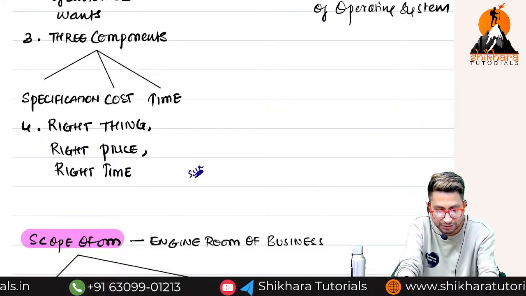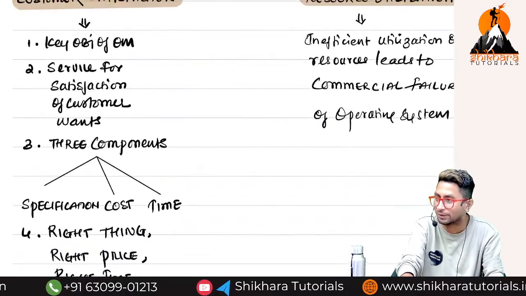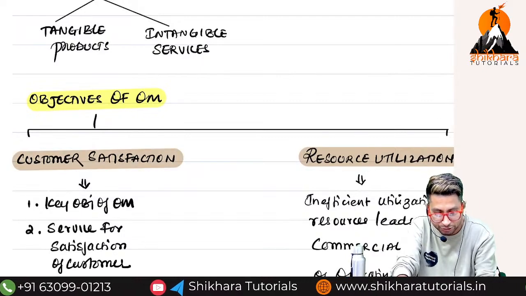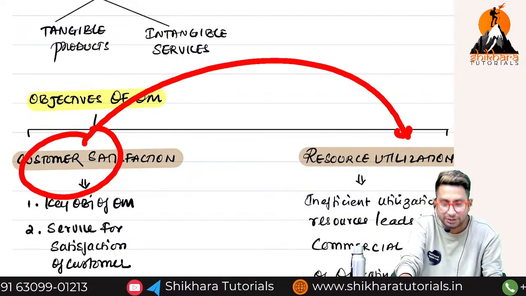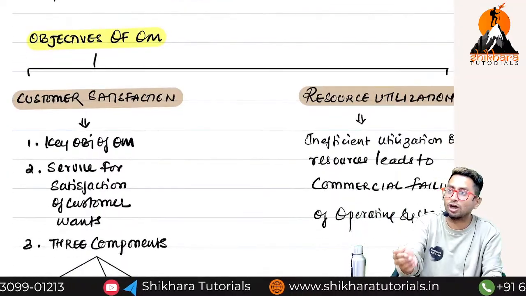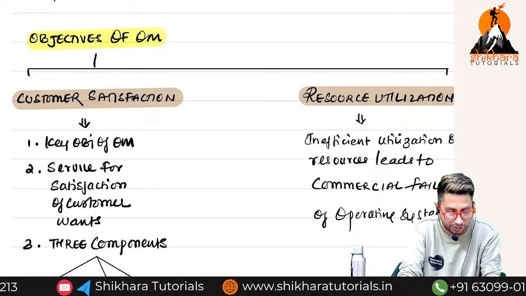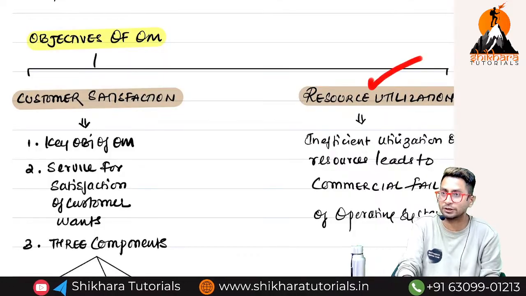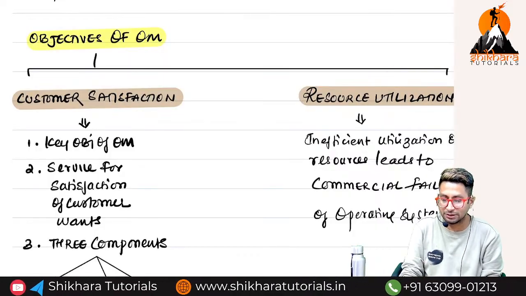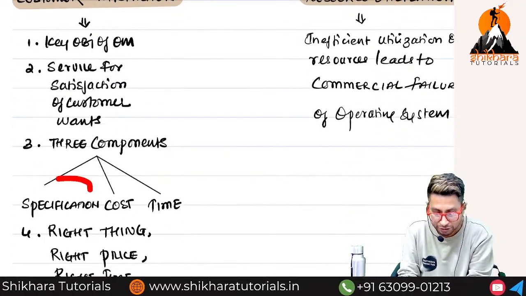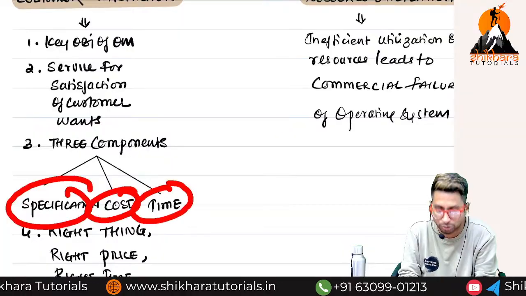So how many objectives are there for following the concepts of OM? Two. What is the first one? Customer satisfaction. And the second one is what? Resource utilization. I should not waste resources. Automatically cost will come down. Commercial failure will not happen. Make sure that whatever product or service I'm providing to the customer, specification, cost and time should be considered.